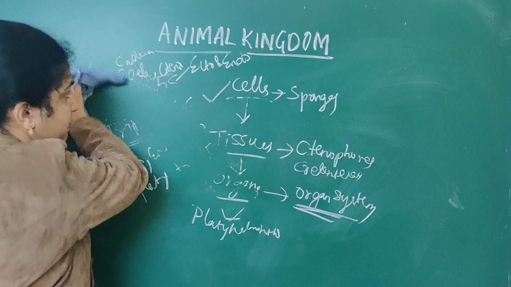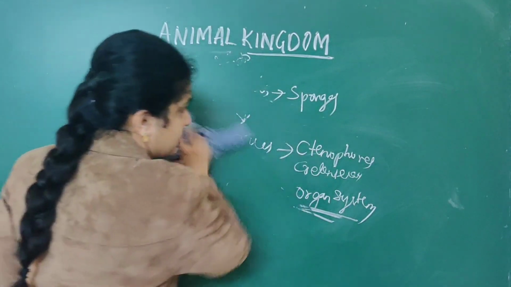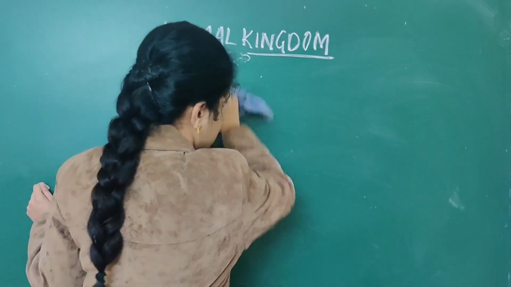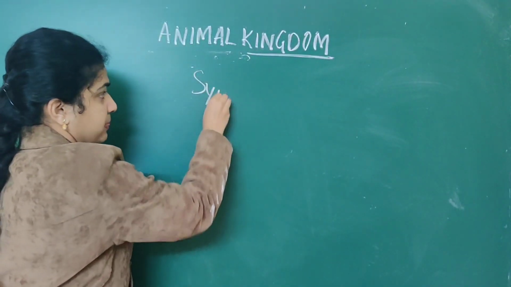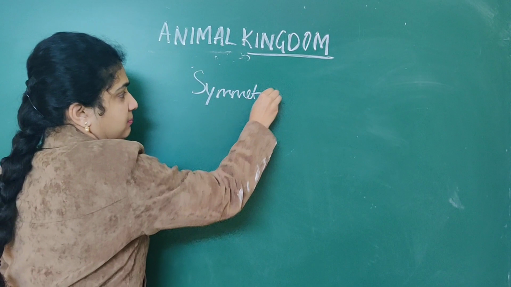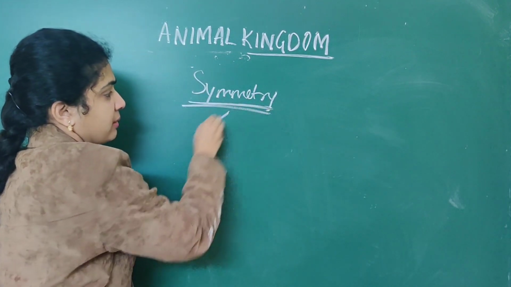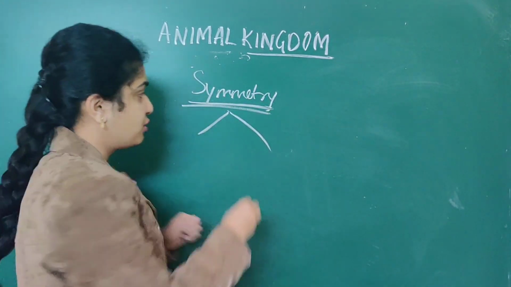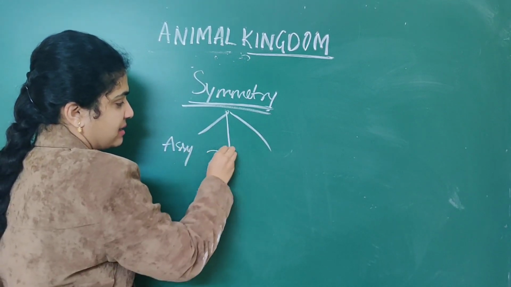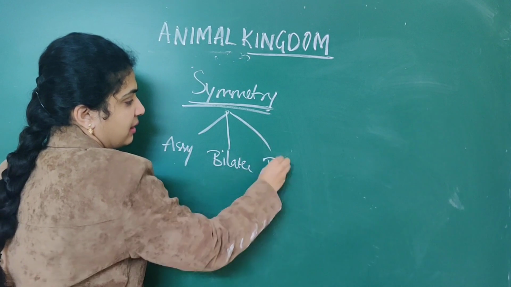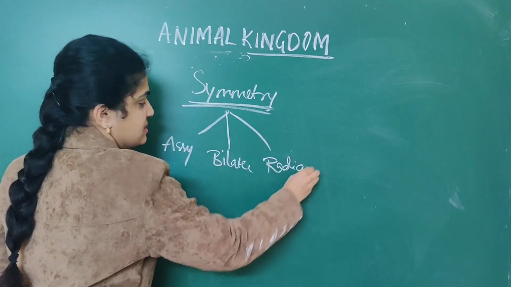Next, when we go deeper, the third level which is present is symmetry. In symmetry, basically there are three types: asymmetrical, bilaterally symmetrical, and radially symmetrical animals.